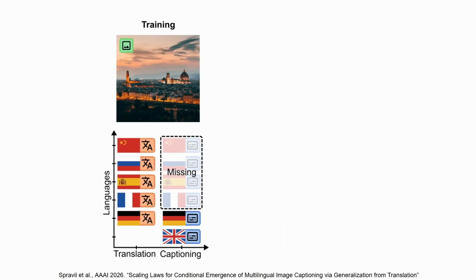For training multilingual vision language models, we typically start with images and aligned annotations. In this case, we have multimodal machine translation and image captioning data. Now imagine that you are interested in training a model for captioning in a specific language, but your dataset does not contain any captioning data for that language. So you decide to add an auxiliary task, for example translation, and hope that the model generalizes. In a real-world setting, you would have a lot more tasks and it would be difficult to know if you even miss any data. But for now, we focus on the simplified example.